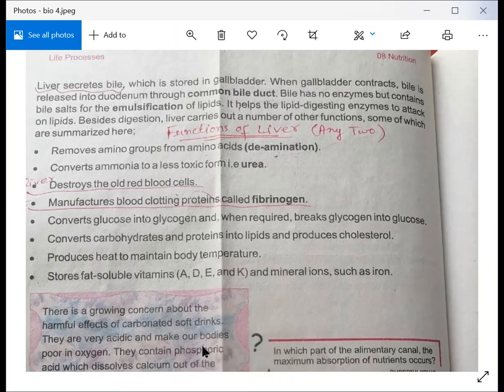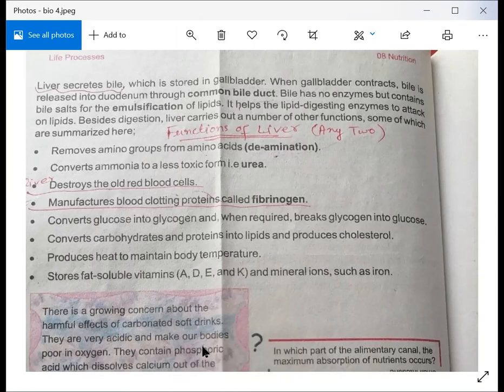First is called deamination. What is that? It removes amino groups from amino acids. Second, it converts ammonia into a less toxic form, that is urea. Ammonia is very toxic, so the liver converts it into urea. And urea is filtered by your kidney. When your blood goes to your kidney, at that time the kidneys filter and remove that urea.